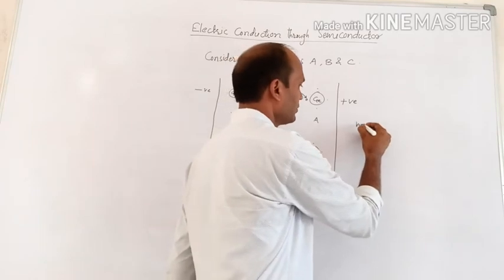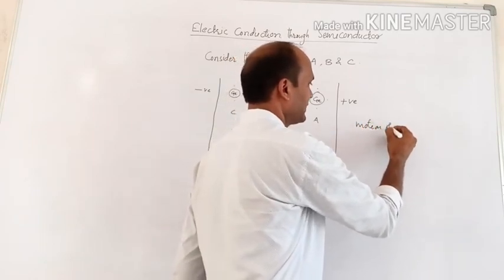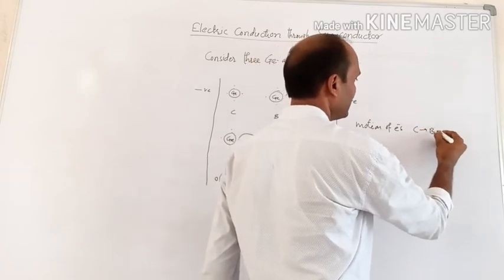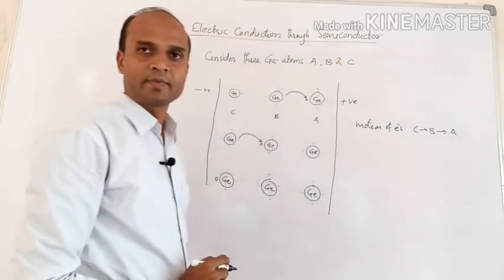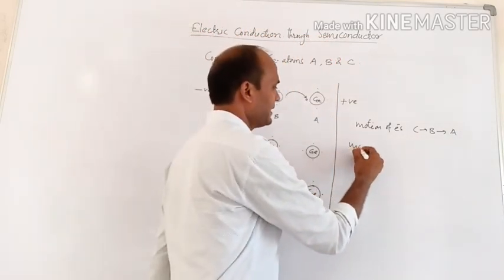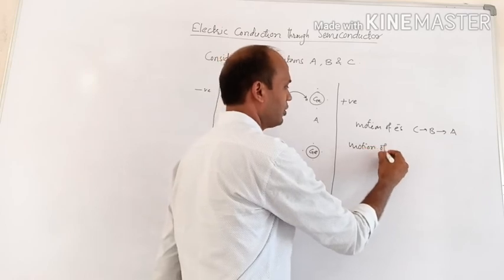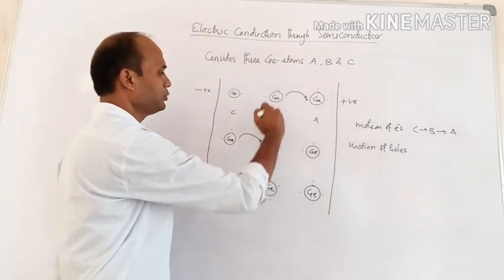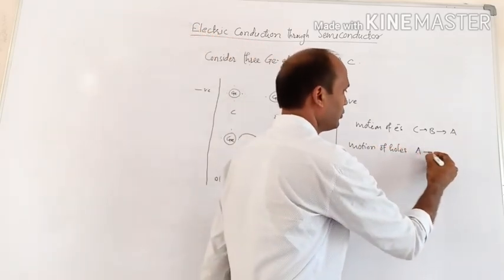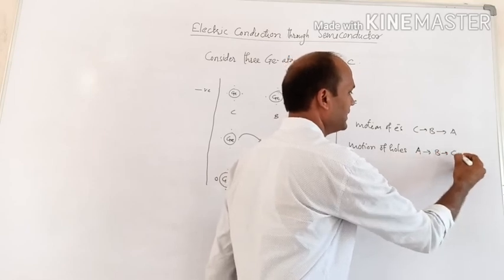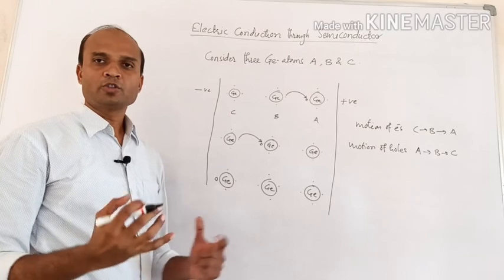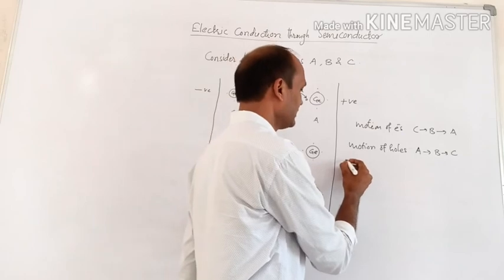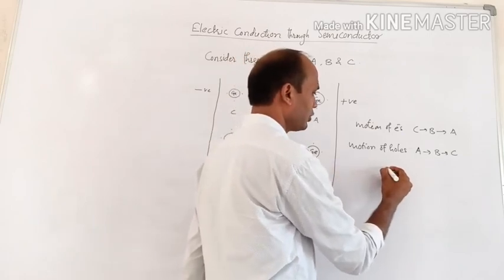So the motion of electrons is from C to B and B to A, and at the same time there is a motion of holes in the opposite direction. The hole is moving from A to B and B to C. So the movement of the hole is from A to B and B to C, and because of this movement electric conduction will take place.